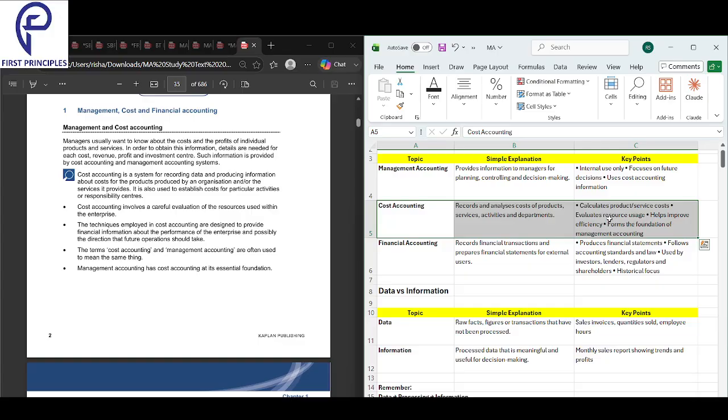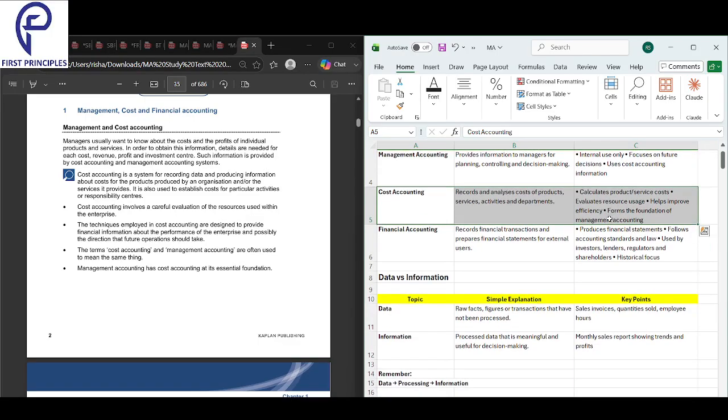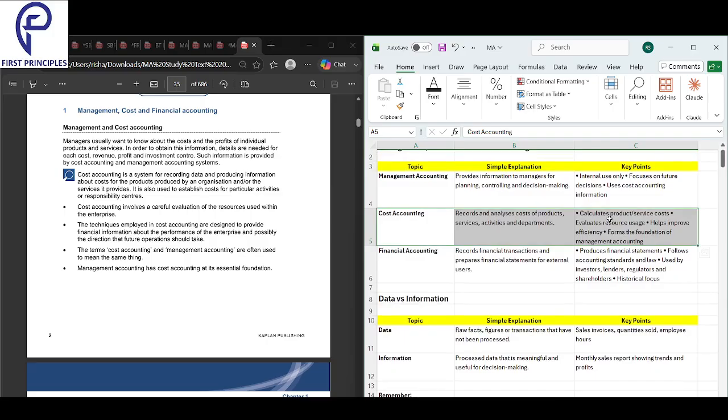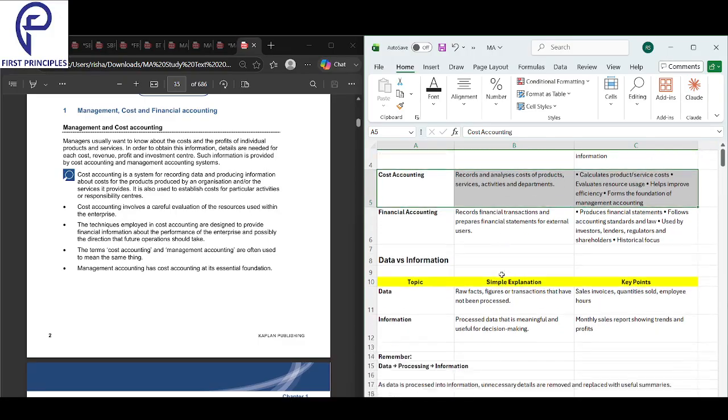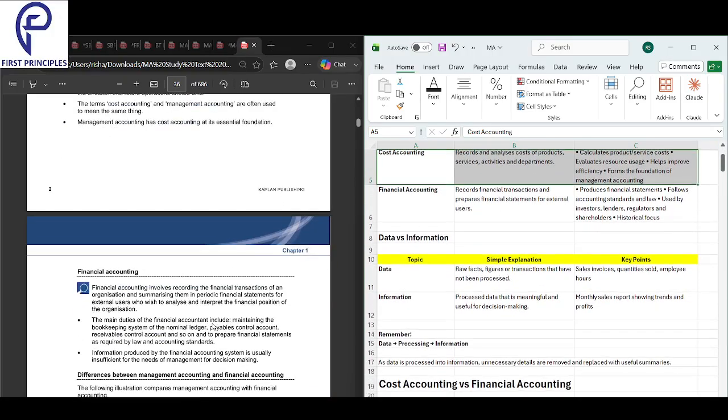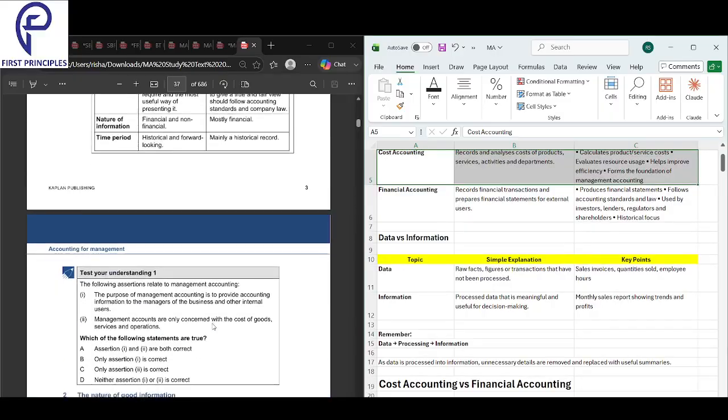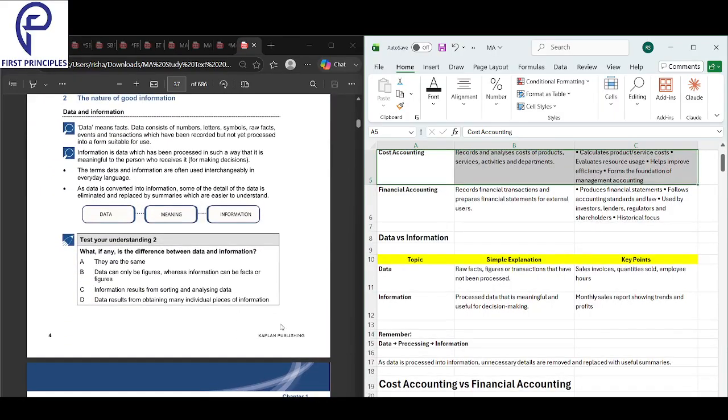Okay, it calculates the product and service, evaluates how much resource you're using, helps improve your efficiency, and forms the foundation of management accounting. So this is how cost accounting, management accounting, and financial accounting differ. That's the first thing here. We've looked into some differences between the three and got a good clarity of what the differences are.